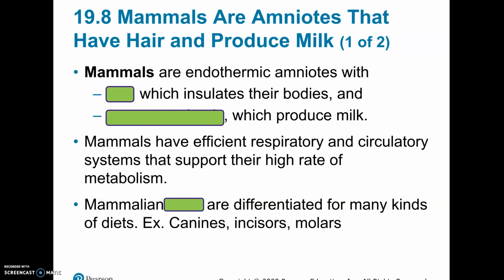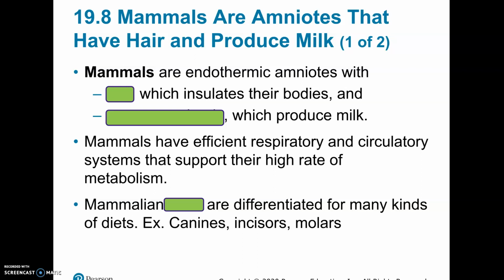Right, so today we are finishing up our unit on animals. We've been talking about vertebrates. We've talked about the different groups of fish, amphibians, and reptiles, and yesterday we talked about birds. So today we're finishing this up by talking about mammals. The name "mammal" actually refers to the fact that mammals have mammary glands. So let's talk a little bit about characteristics of mammals.